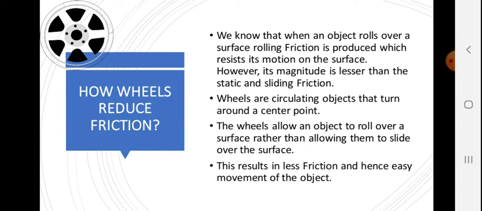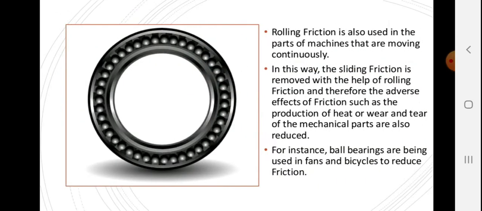Now let me give you an example of the trolley that you use in grocery shops and when you visit the mall. Whenever you are lifting a heavy object, you put it in the trolleys, and those trolleys have wheels that reduce the friction, so you can easily move your heavy trolleys. Similarly, when you visit the airports, you carry your luggage in a wheel-based suitcase. That is why it is very easy to carry your bags from one place to another. So here I can say that wheels reduce the friction.